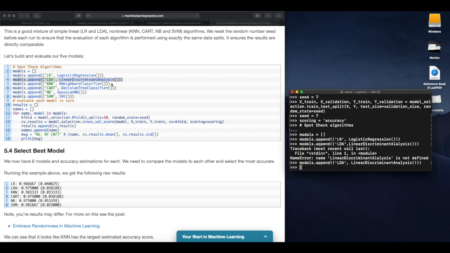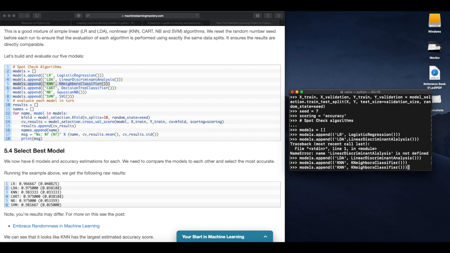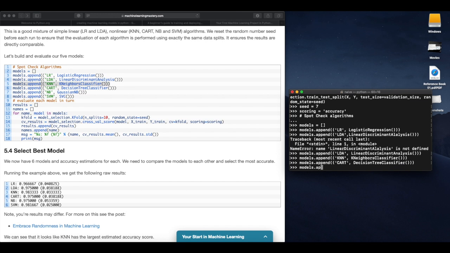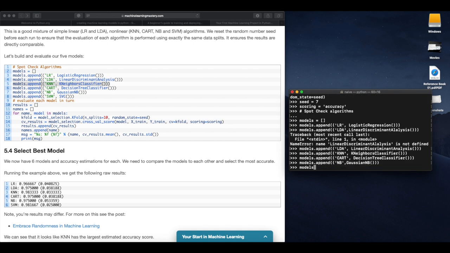I'll just copy and paste. So it's the decision tree classifier. Then models.append NB, Gaussian NB, models.append SVM, SVC.